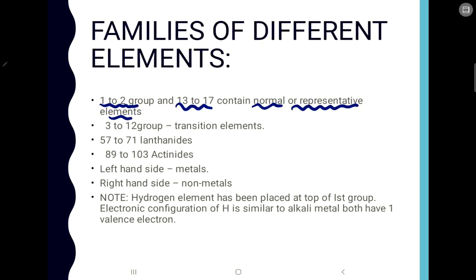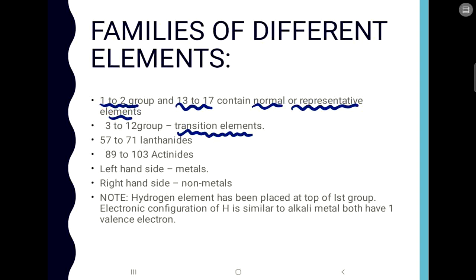Then the elements from the 3rd to the 12th group are called transition elements. They are d-block elements. We'll talk about the blocks in the coming slides. Then from 57 to 71 you find the lanthanoids, and from 89 to 103 you get the actinoids.